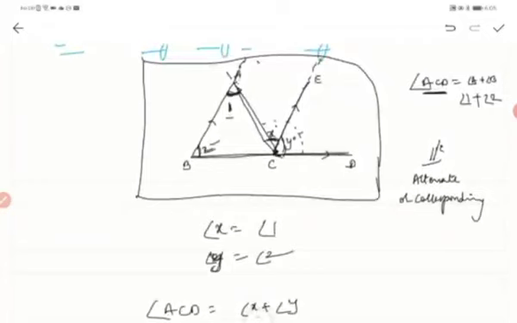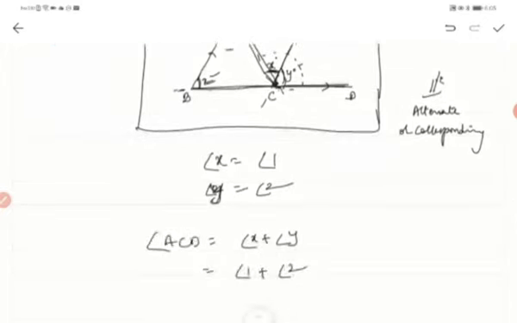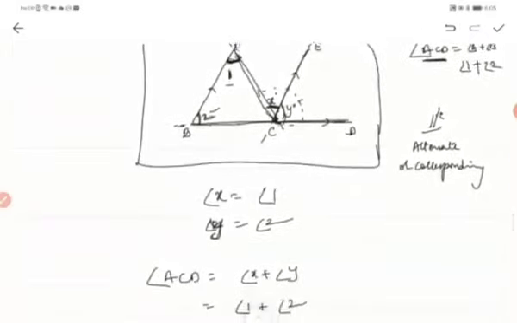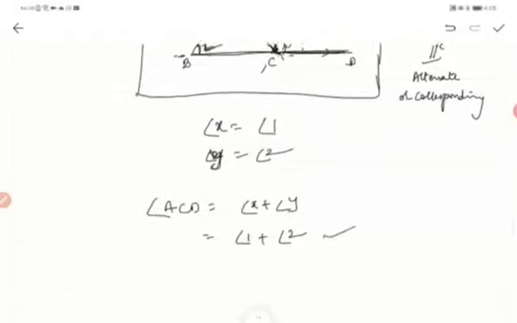So you will consider two parallel lines and a transversal. Okay, so it is cutting at 2 points, and this is another transversal BD. All right. So remember, what is the property of an exterior angle of a triangle? It is the sum of the opposite interior angles. Okay, so this x plus y, that is angle ACD, is the sum of angle 1 and angle 2. That is what we got here.